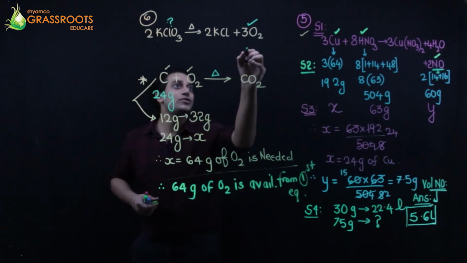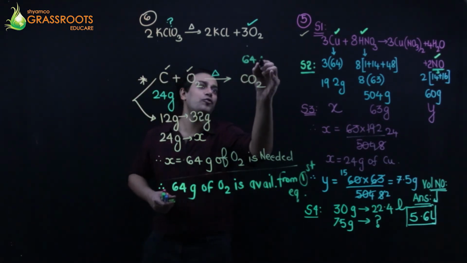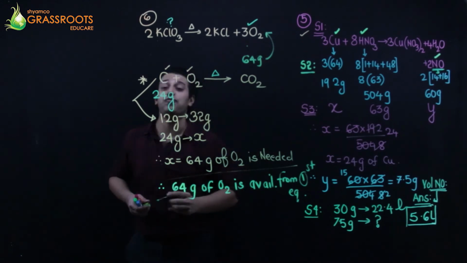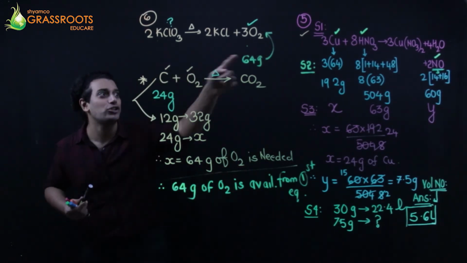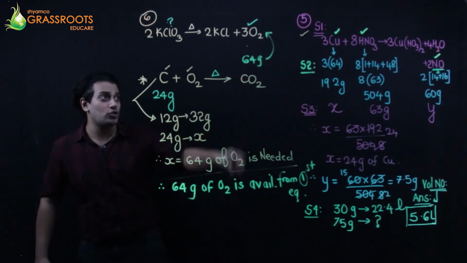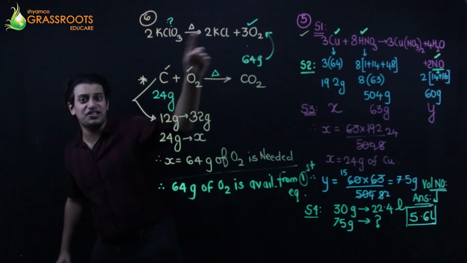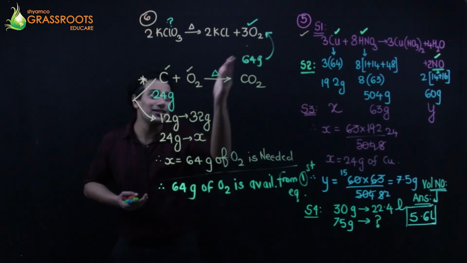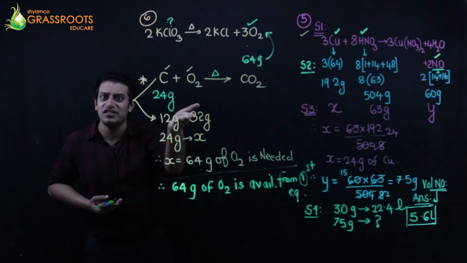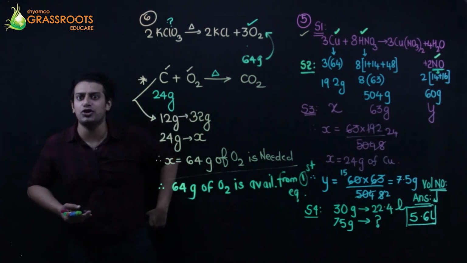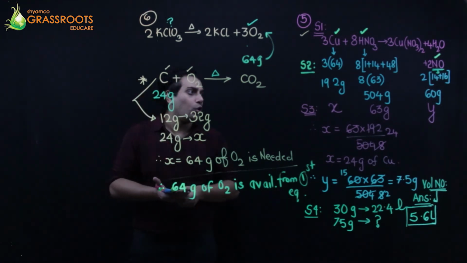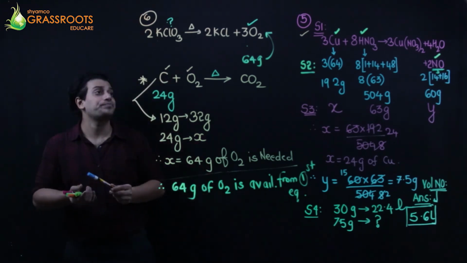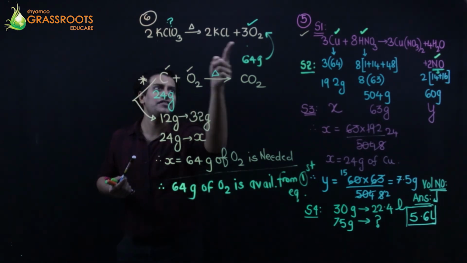There. So I can write 64 grams is formed. This much was formed, which was used later. So the formation of oxygen out there is 64 grams. That is only complete usage out here, for this 24 grams of carbon's combustion to happen. Okay. Now I'll just rewrite this.